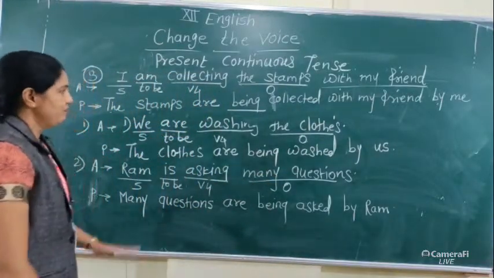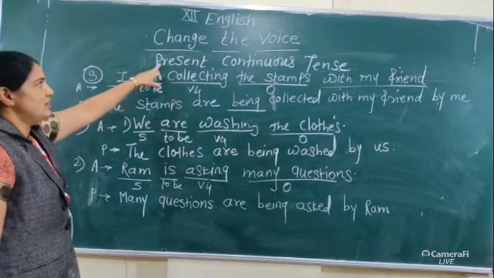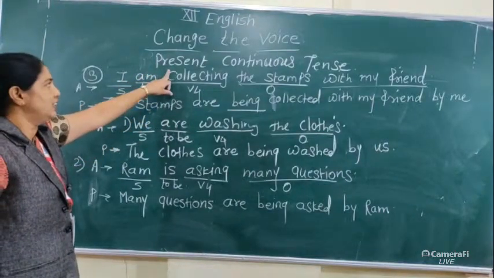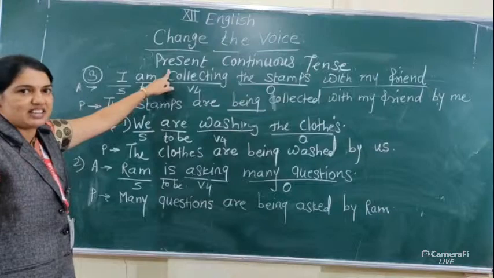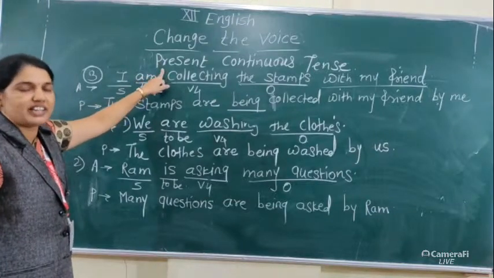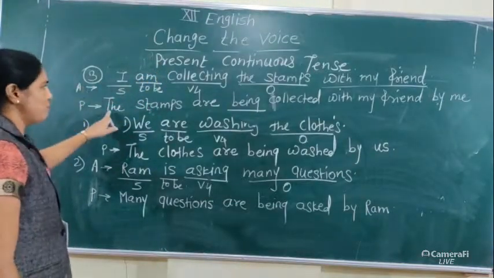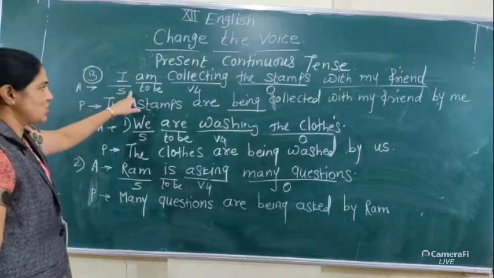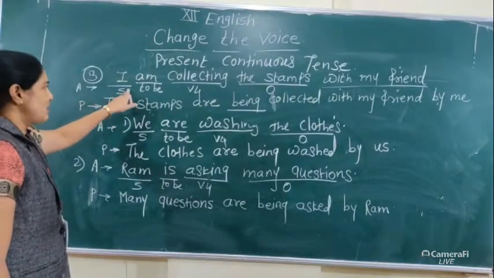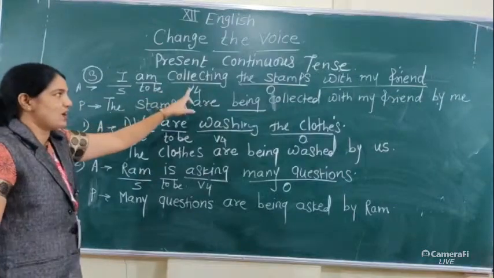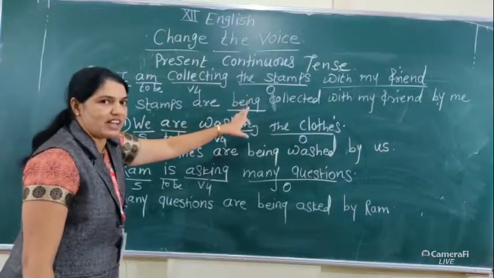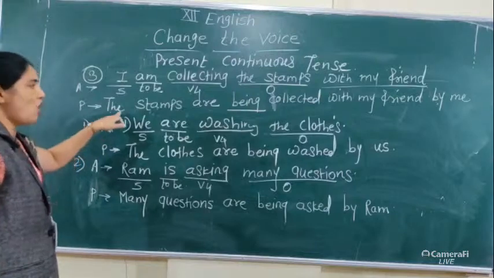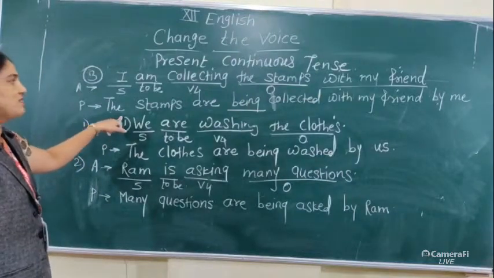I think you understand it. When active voice is in present continuous tense, the structure is subject plus to be plus verb plus ing plus object. We convert it: object comes into the place of subject.